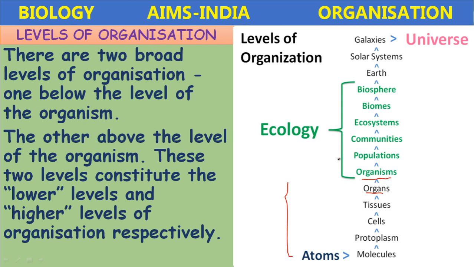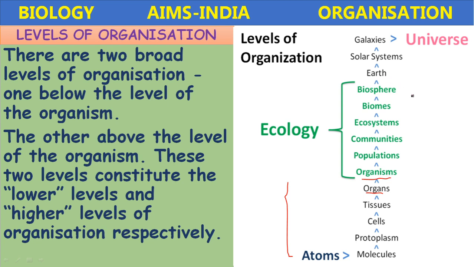Then the higher level of organization: organs form the organ systems, which combine to form the organism. Several organisms combine to form the populations, several populations combine to form the communities, and the communities combine to form the ecosystems, several ecosystems combine to form the biomes, several biomes together form the biosphere. Okay, so this is the ascending order from smaller to bigger one.